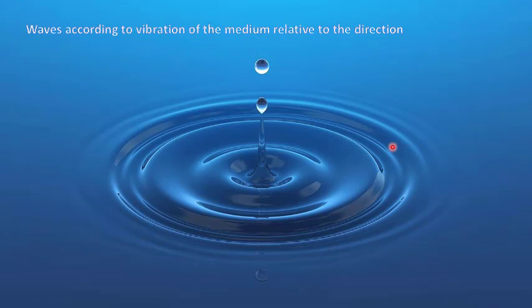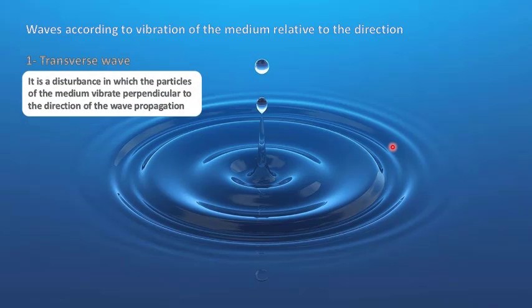Waves according to vibration of the medium relative to the direction. Number one, transverse wave. Transverse wave, it is the disturbance in which the particles of the medium vibrate perpendicular to the direction of the wave propagation. It consists of crests and troughs.